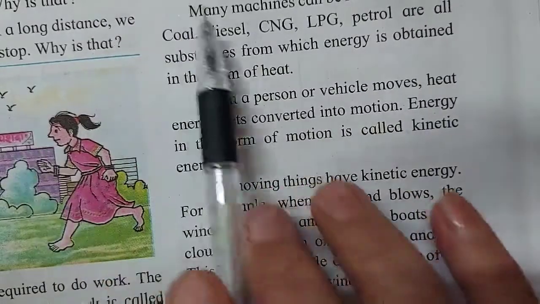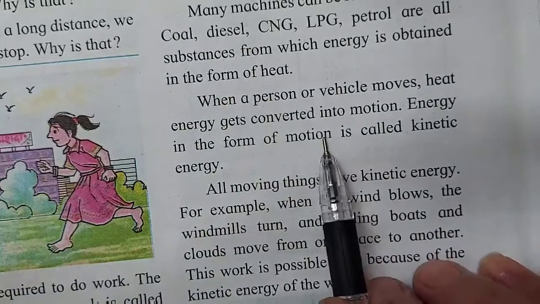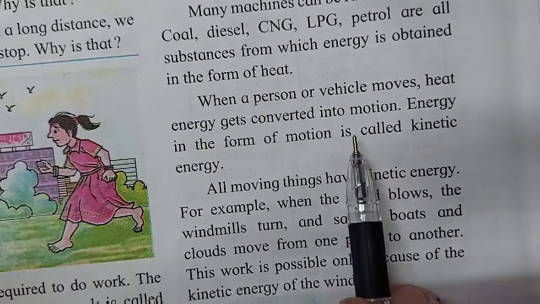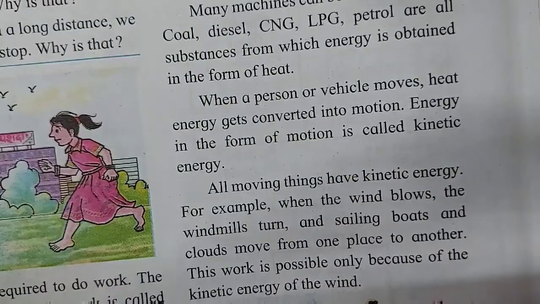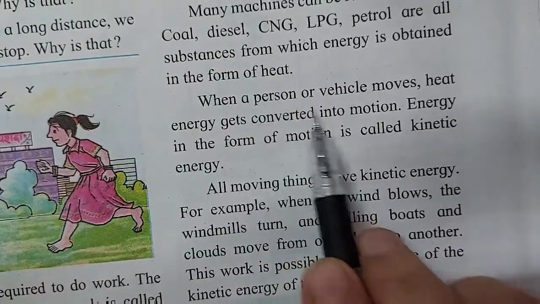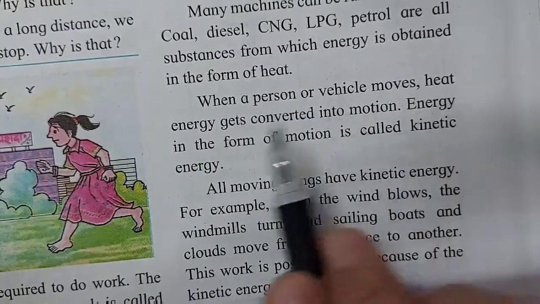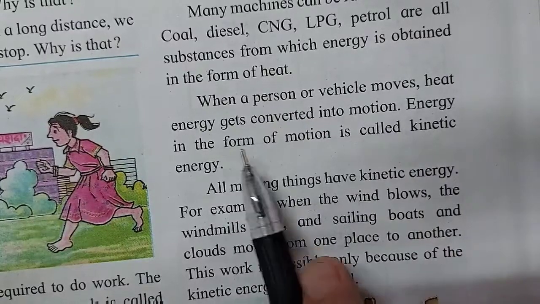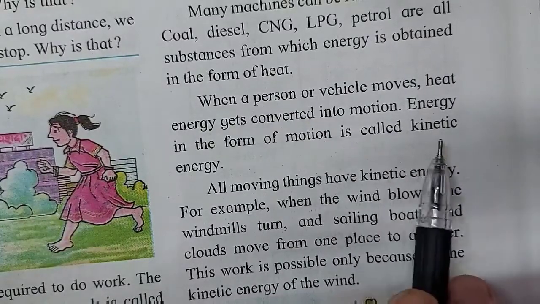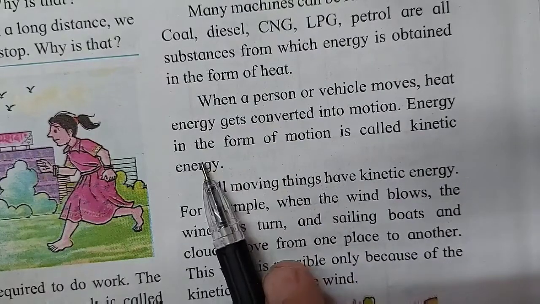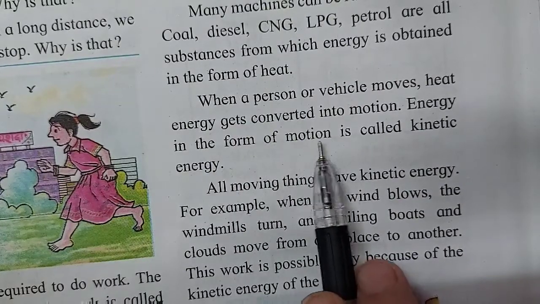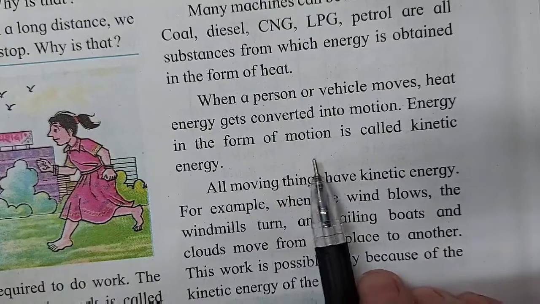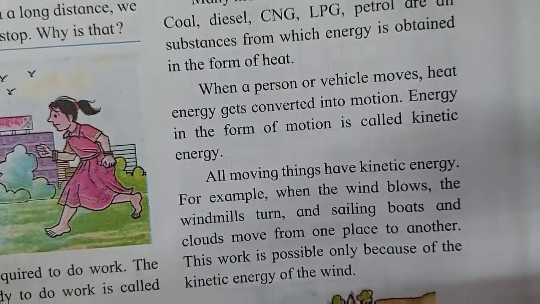Now children, till now we learnt about energy. Now we are going to learn about different types of energy. When a person or vehicle moves, heat energy gets converted into motion. Energy in the form of motion is called kinetic energy. Energy in the form of motion means movement. Or in a simple way, I can say moving energy is also called kinetic energy.